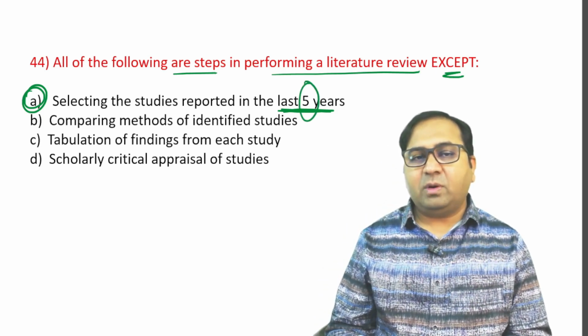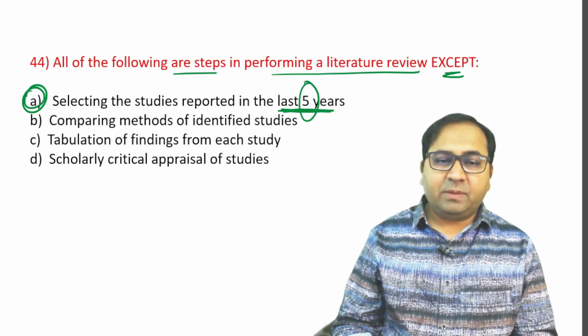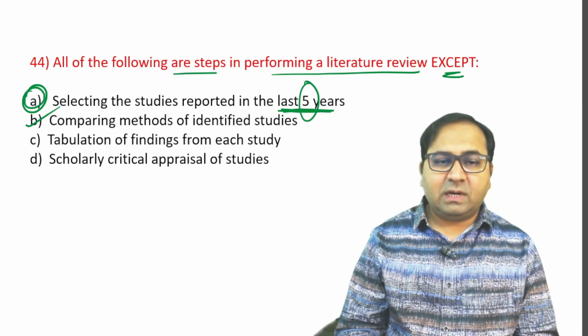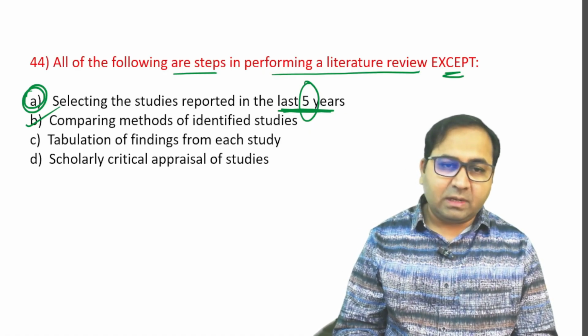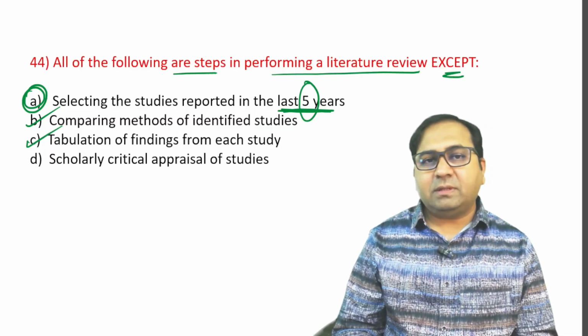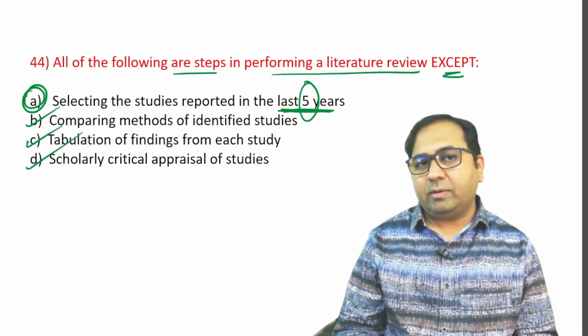The number 5 is not mentioned anywhere. The other statements comparing methods of identifying studies, yes, this is correct. Tabulation of findings from each study is correct. And then scholarly critical appraisal of studies is also correct. So we got the answer for our question.